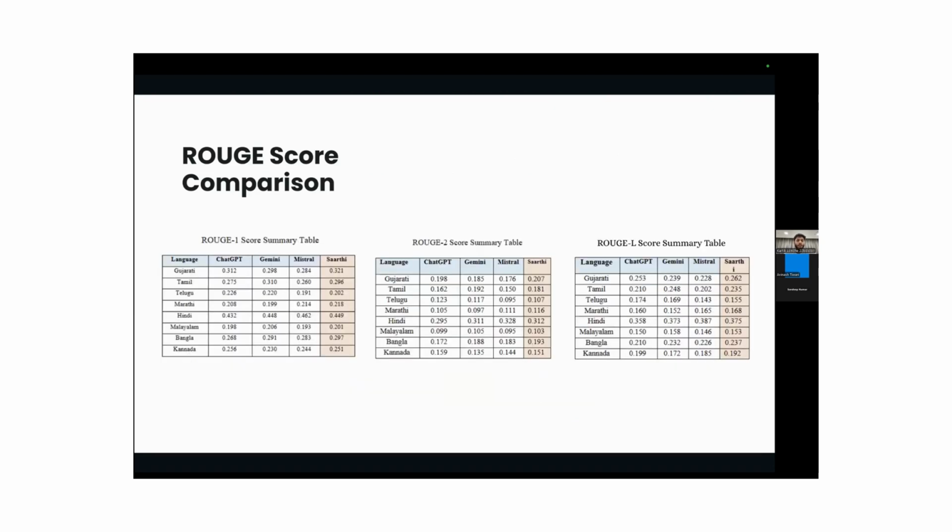Then language wise, for Gujarati, Saarthi has scored 0.3, which is top among all other models. Similarly, for Rouge Score 2 and Rouge Score L, Saarthi has scored the best.